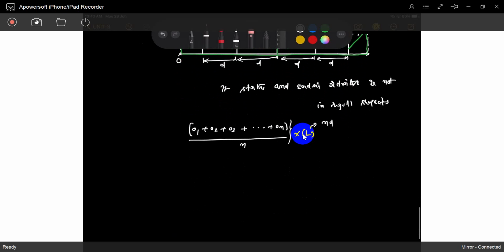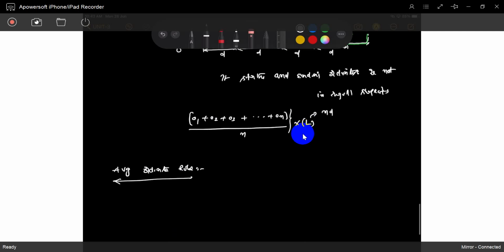Okay. Next is the average ordinate rule. In this, some assumption is there. The assumption is that the boundary ordinates are also straight lines.